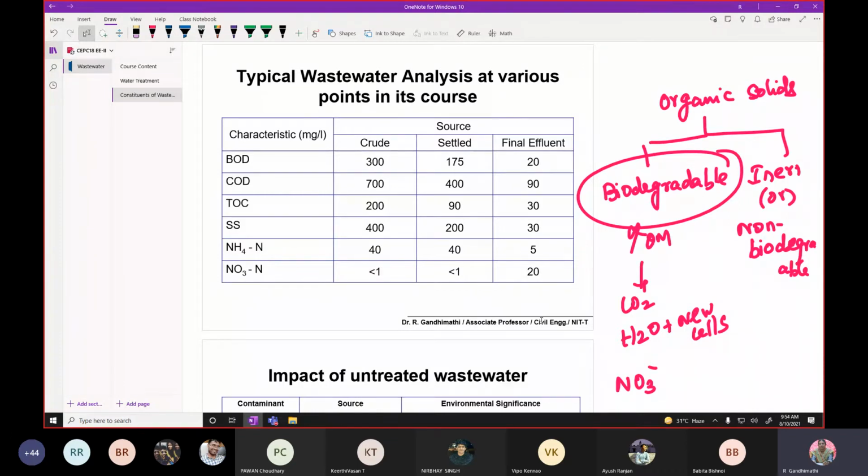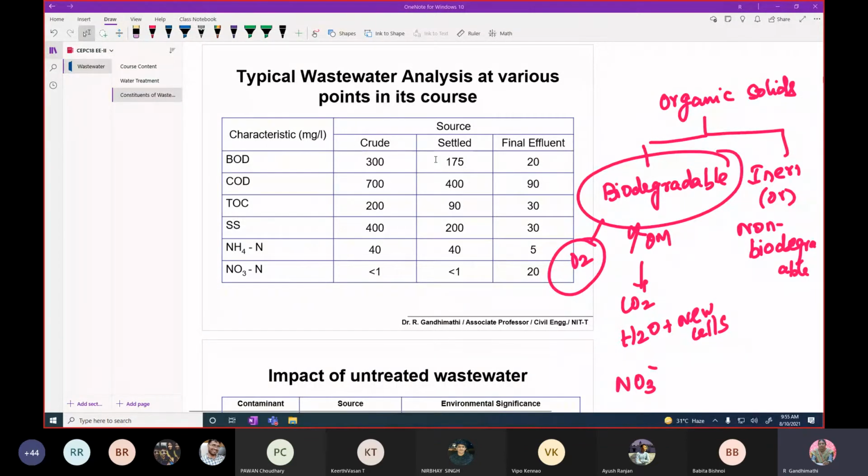Is it clear with what BOD and COD are? BOD deals with how much oxygen is required to degrade the biodegradable portion of organic matter. That is called BOD. COD means the oxygen requirement includes both the biodegradable and the inert, or non-biodegradable, fraction of organic solids. Students, is it clear? Yes, ma'am.